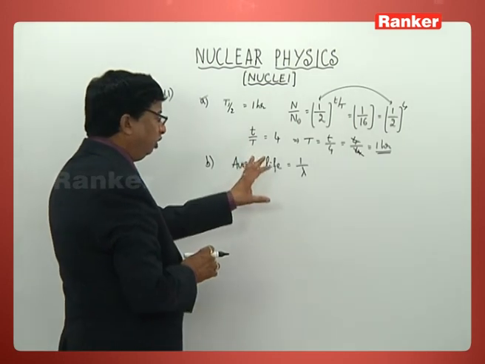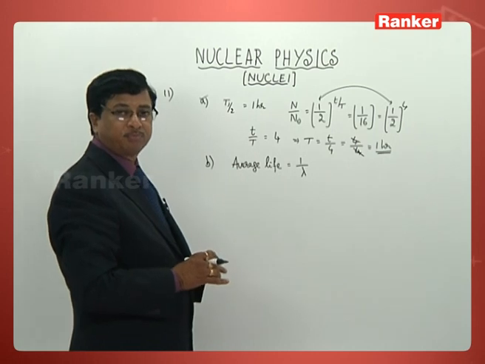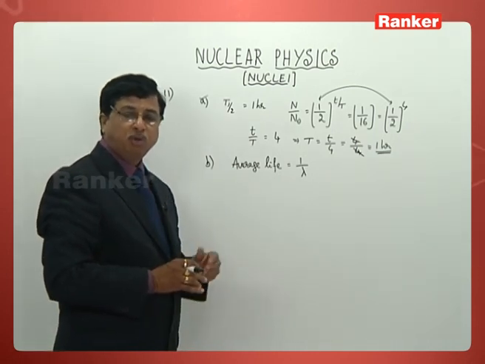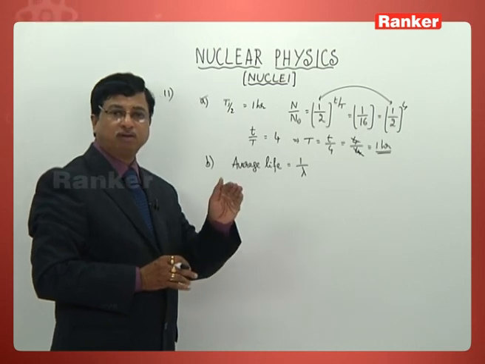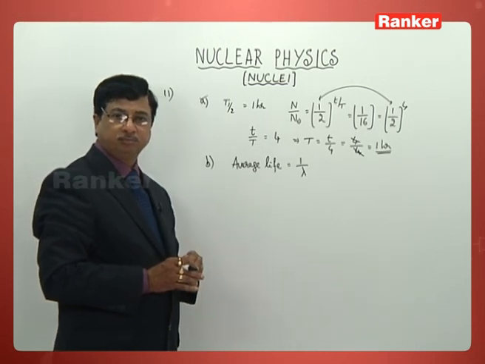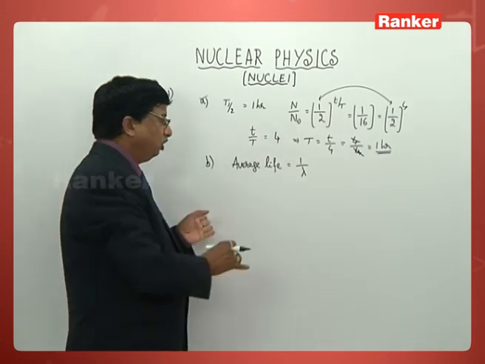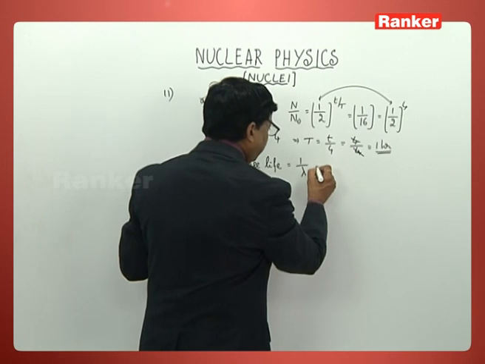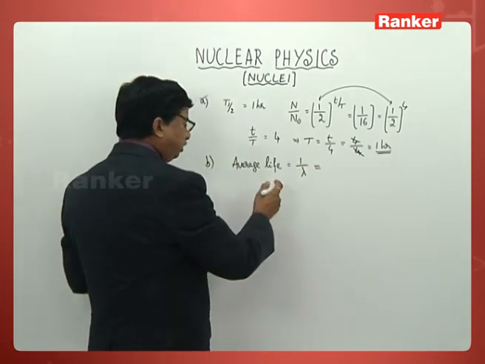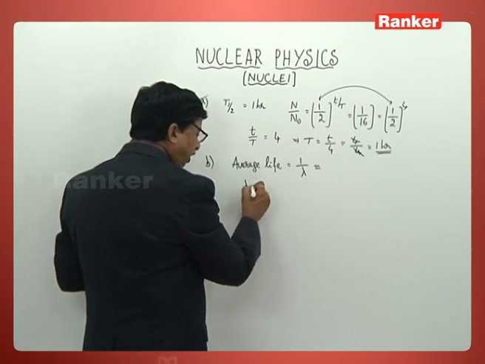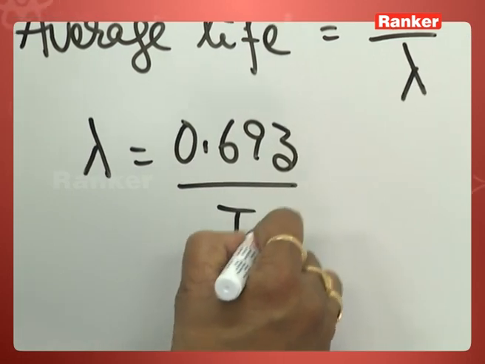In reality, we all know the formula for lambda: lambda is 0.693 divided by the value of half-life. So 1 by lambda, in terms of lambda, lambda is 0.693 by half-life.